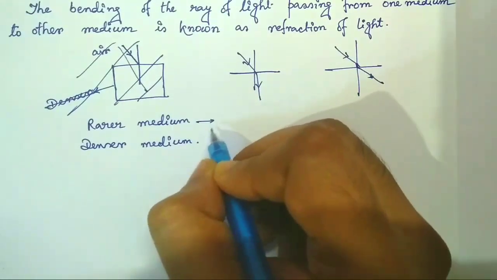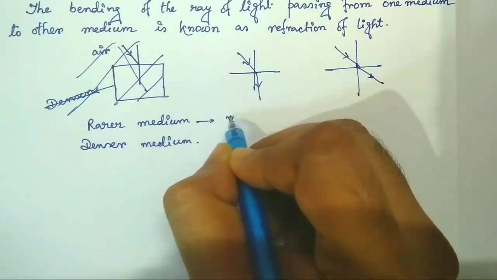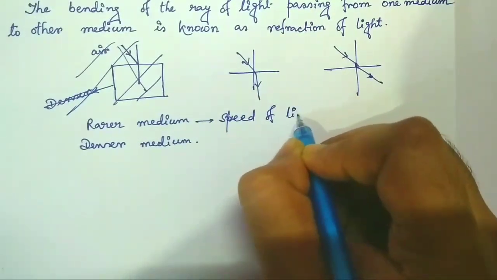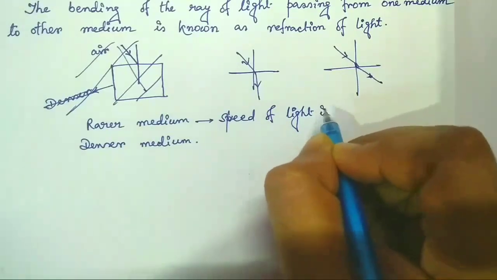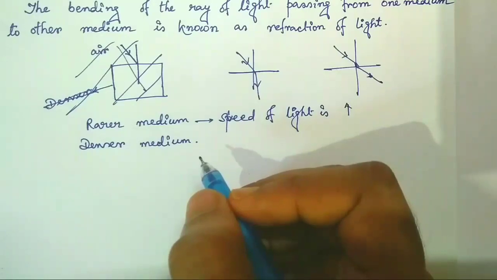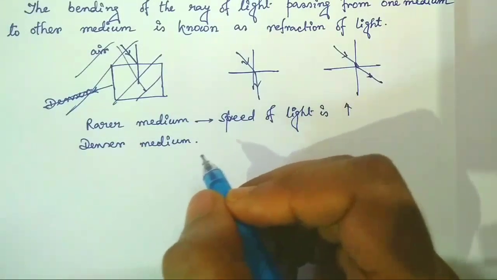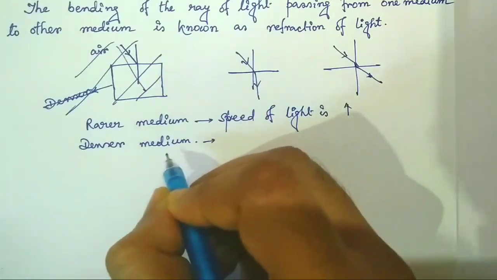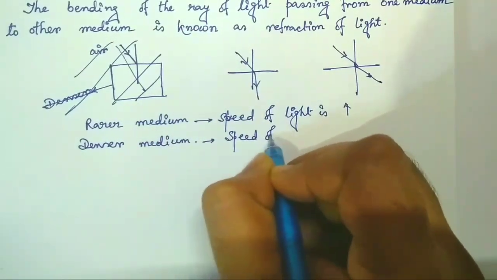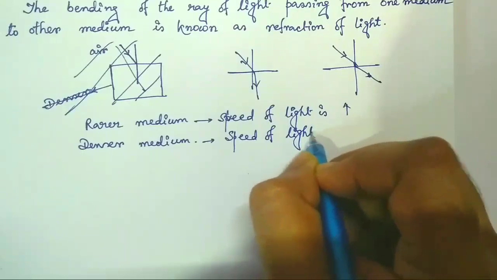That is, in a rarer medium, the speed of light is more, and the medium in which the speed of light is less is known as the optically denser medium. Speed of light is less.